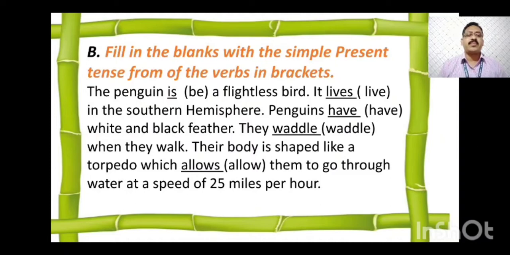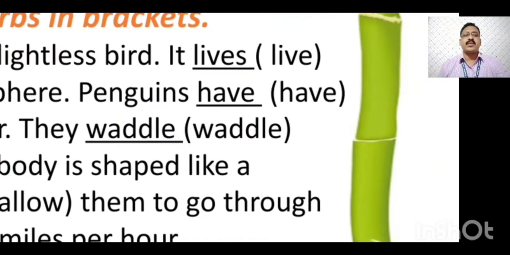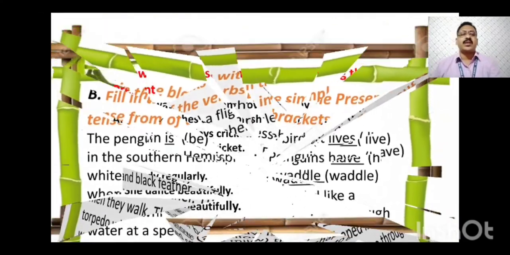Their body is shaped like a torpedo which dash (allow) them to go through water at a speed of 25 miles per hour. Here, their body is singular, so I have added s to the verb allow. The body is shaped like a torpedo, which allows them to go through water at a speed of 25 miles per hour. This is about bit number B. Fill in the blanks with the correct verb.